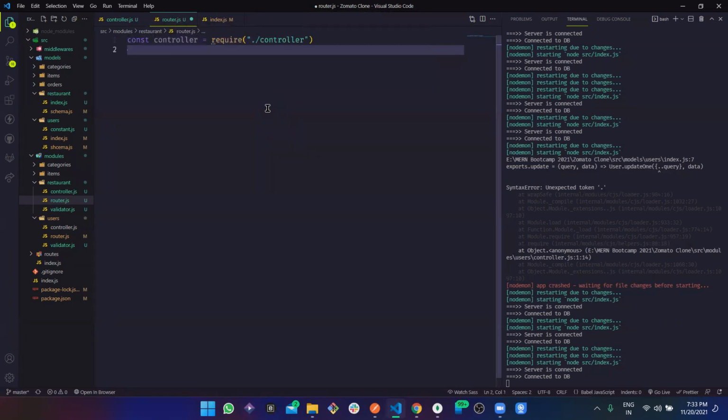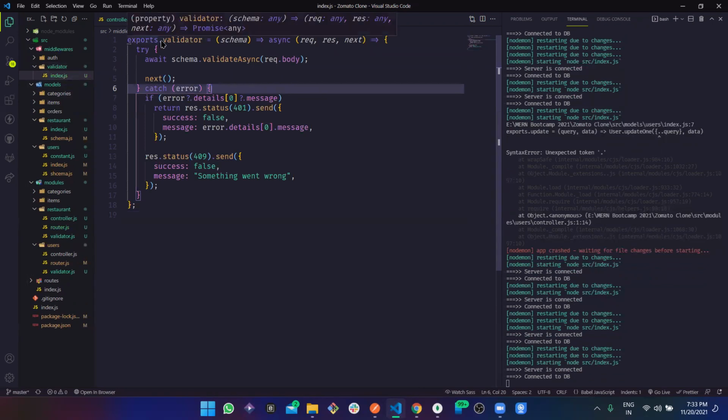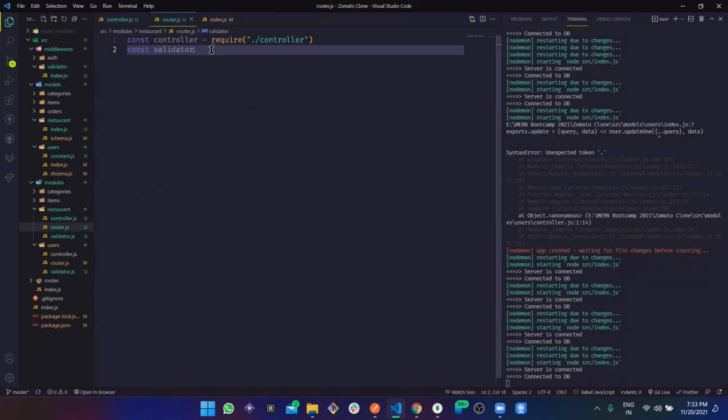Controller and validator. I guess this validator is coming like this, but this should not come like this, I guess. In the middleware, validator index. Oh, this is exporting, right? But this should not export. It's fine. We might add something else in here. Okay, so this is validator, which is requiring from the middleware, which has something like validator, and this method is perfectly there.